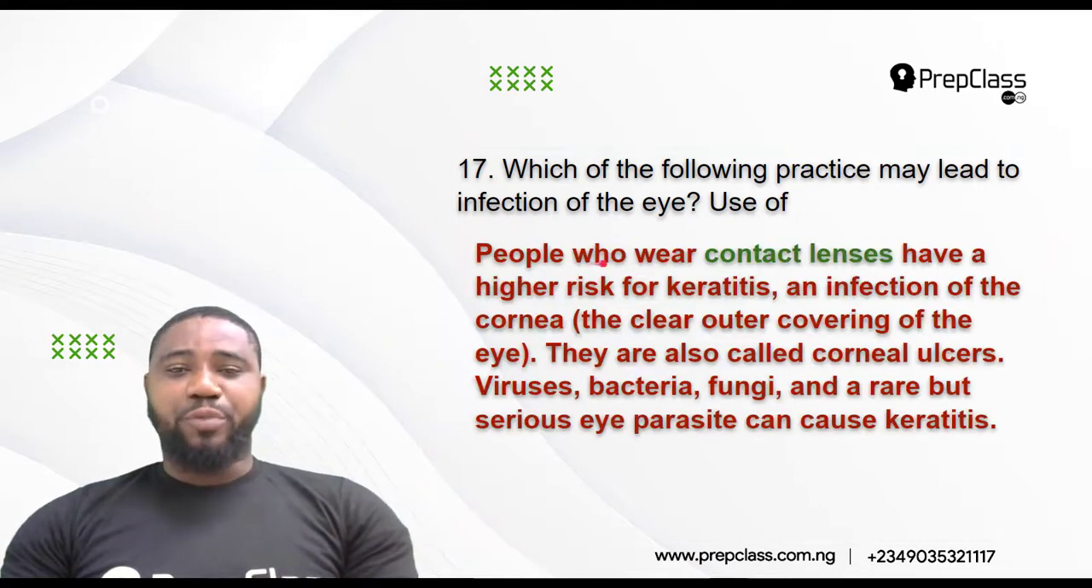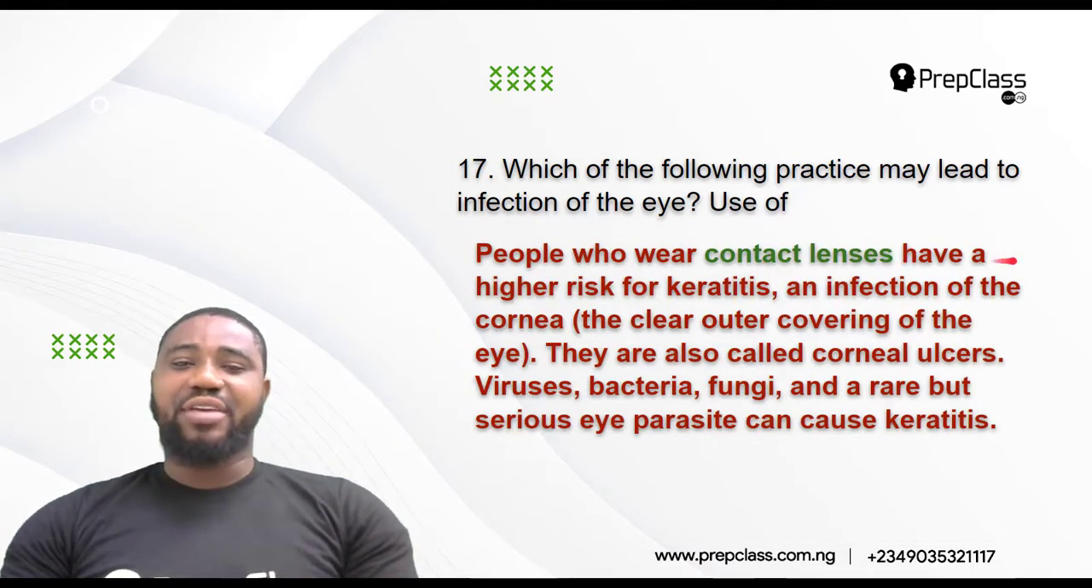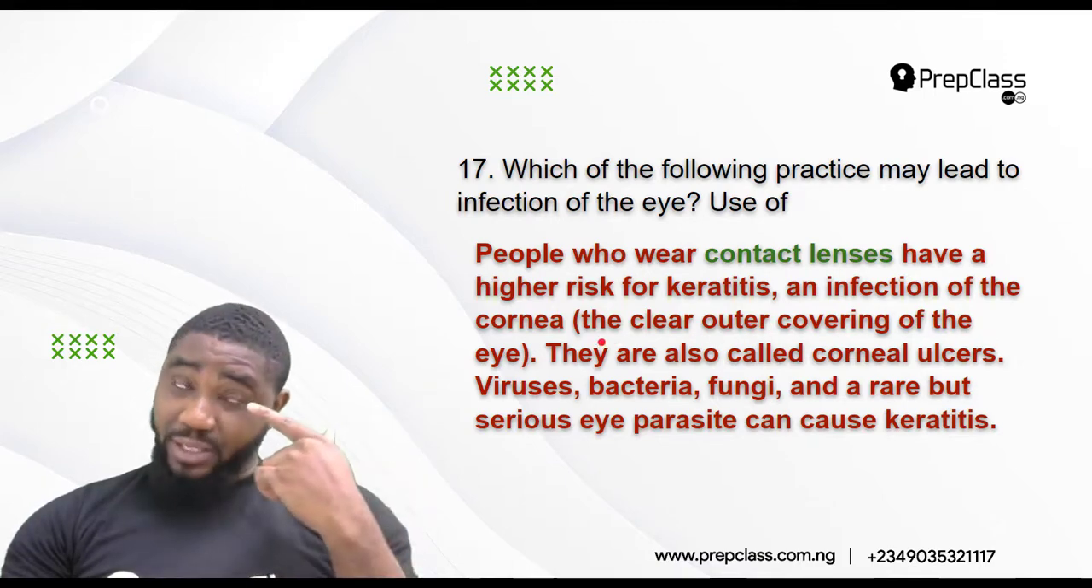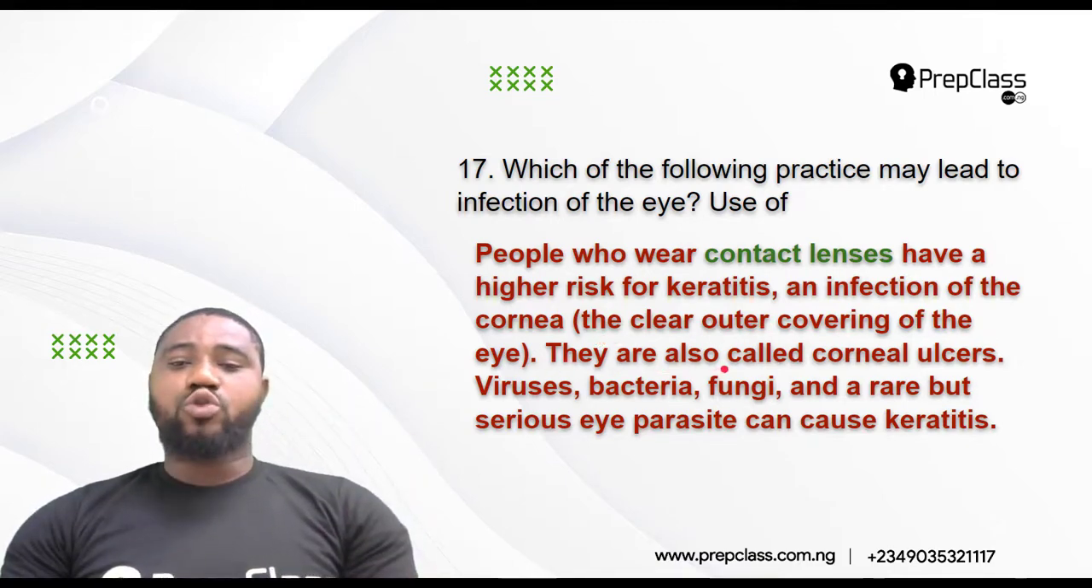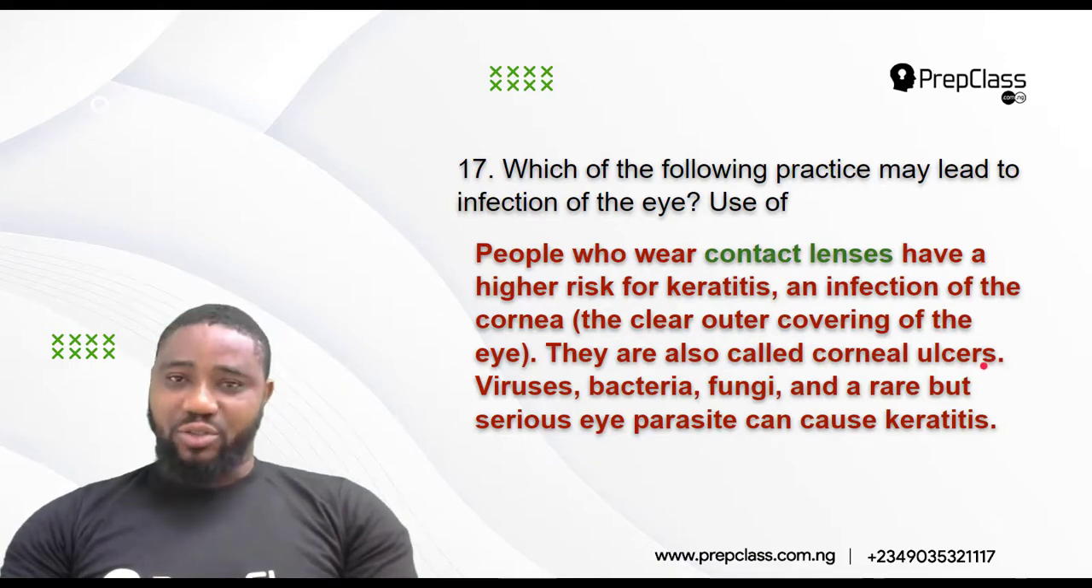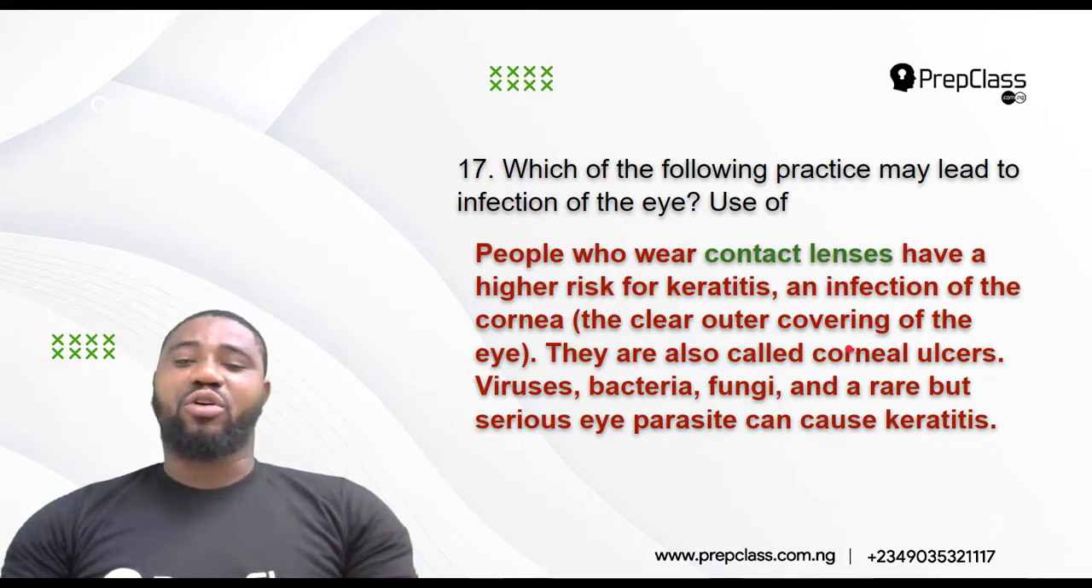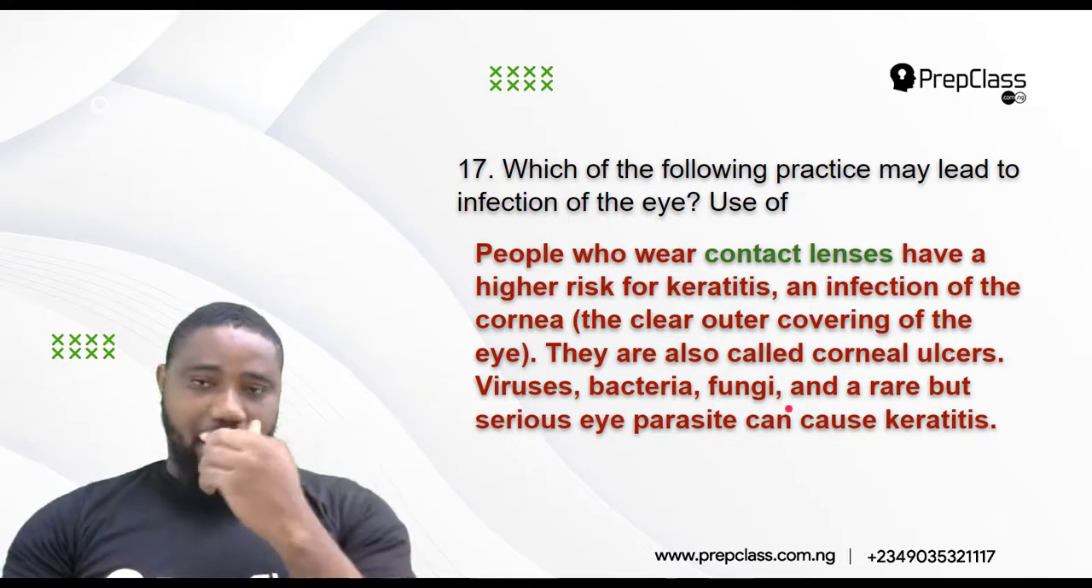Why? Because people who wear contact lenses have a higher risk of keratitis, an infection of the cornea. So the cornea is the outer covering of the eyes. This white part is the cornea. Now they are also called cornea ulcers. So if you use contact lens, you stand a high risk of contracting cornea ulcers, or we also call it keratitis. What causes this keratitis is actually viruses, bacteria, fungi, and a rare but serious eye parasite can also cause